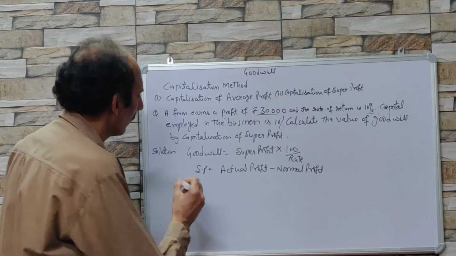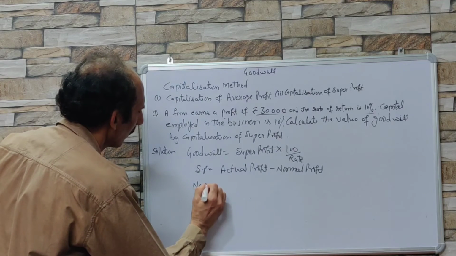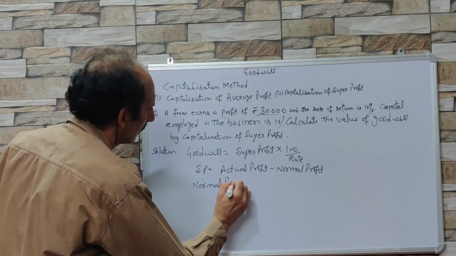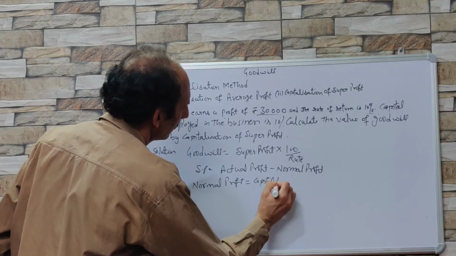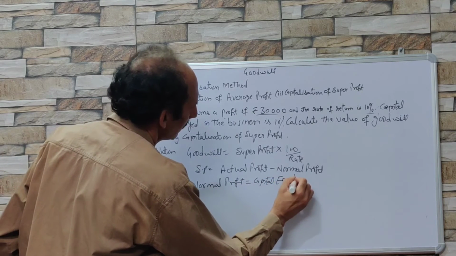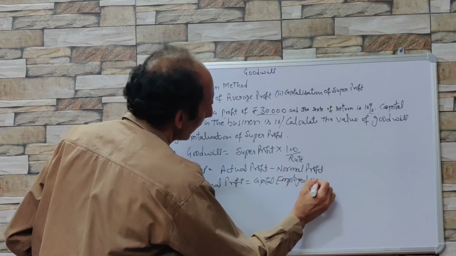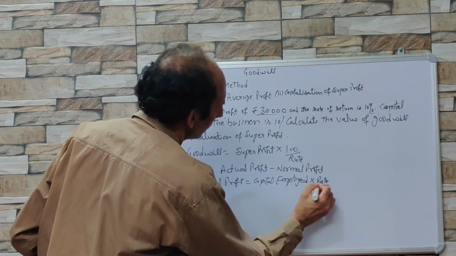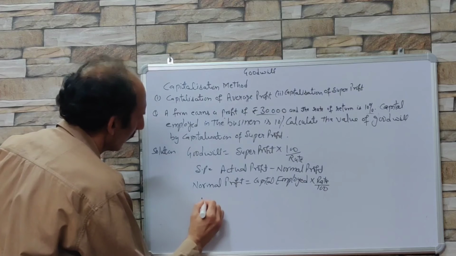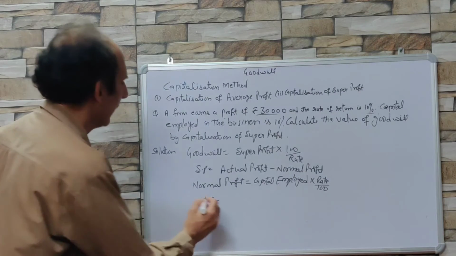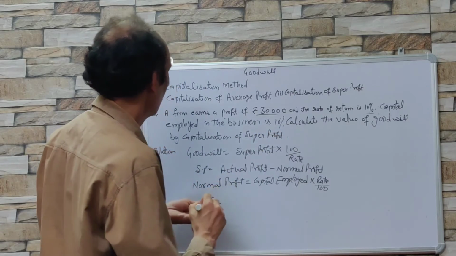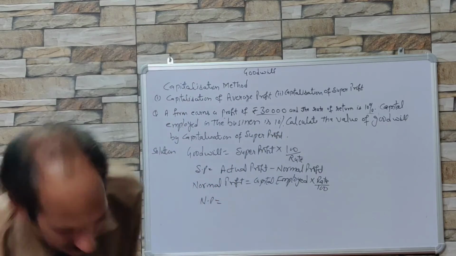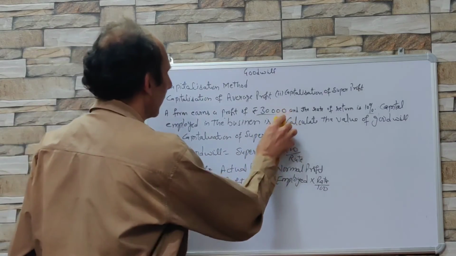Now what is normal profit? Normal profit is capital employed into rate upon 100. In this question, capital employed is ₹1 lakh.